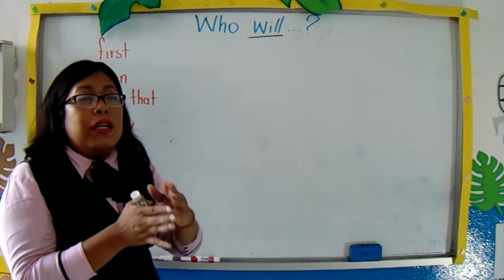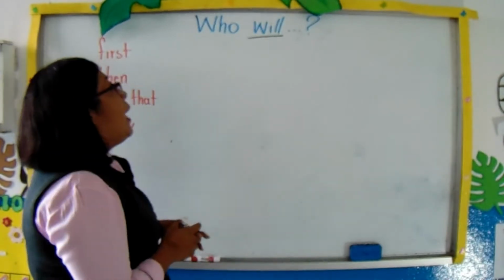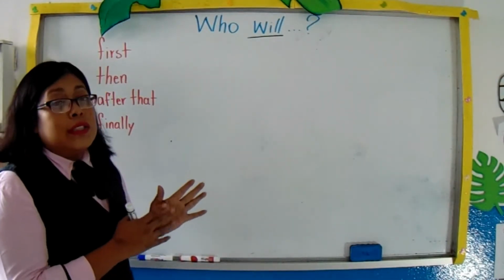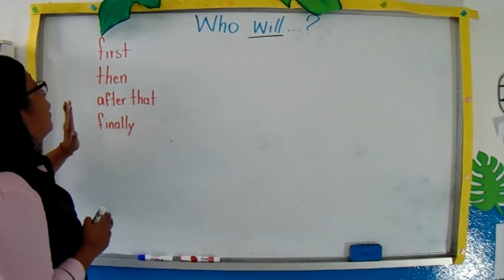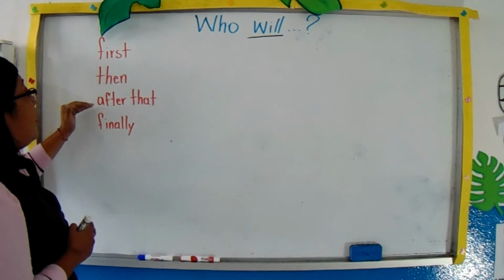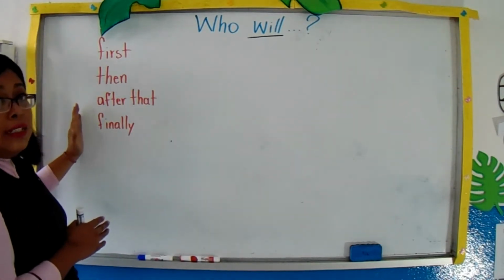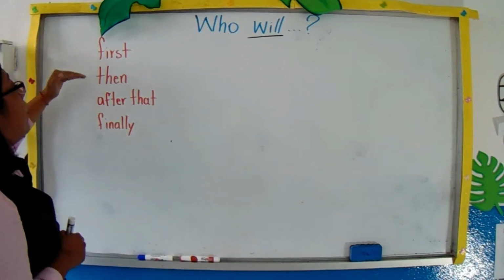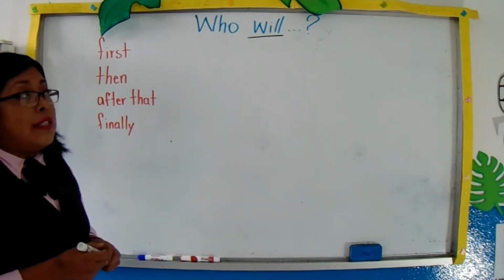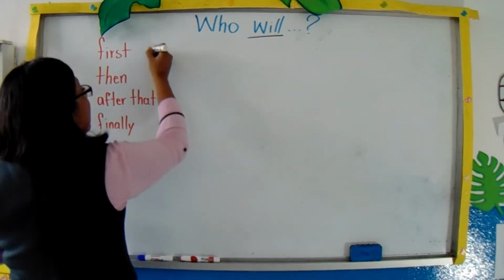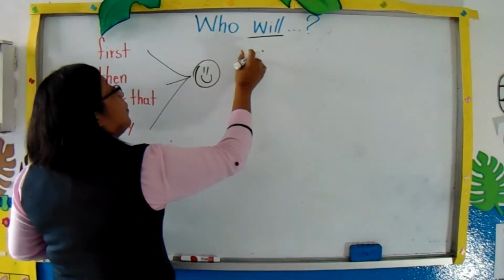For example, like comer, comeré, correr, correrá, right? Or something like this. And usually we're going to use the subject, will, and the verb. But in this case, I'm going to work with these words, like first, then, after that, and finally. We are going to use them at the beginning of the sentence, like primero, después, después de eso, y finalmente. Yes? And after that, we can use the subject, the auxiliary will,